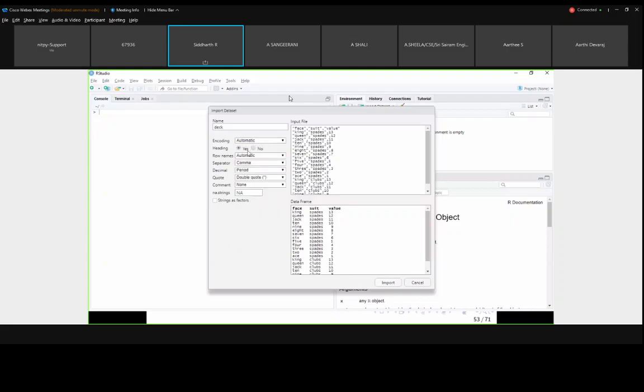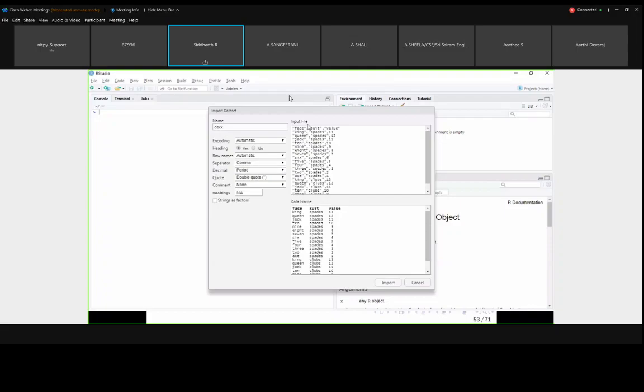If there is a heading, it will show yes. In this data set, phase, suit, value, these are all headings. And yes, I am giving. Row names automatic. Here the separator is comma. This is the thing I told you, the delimiter.